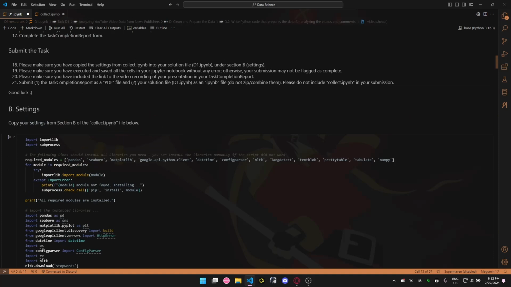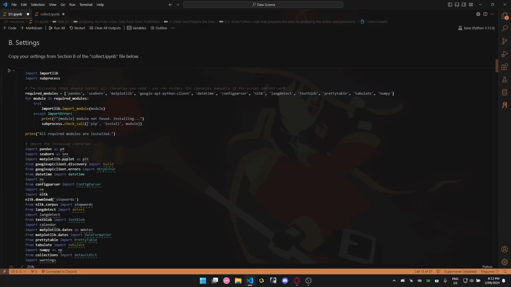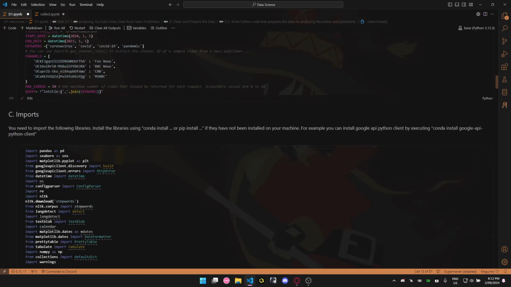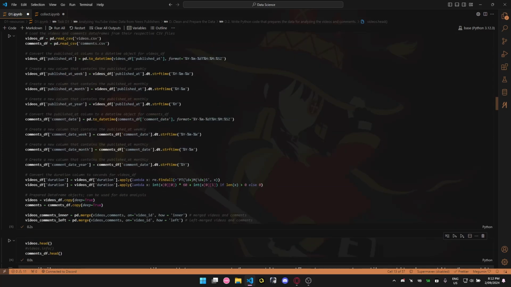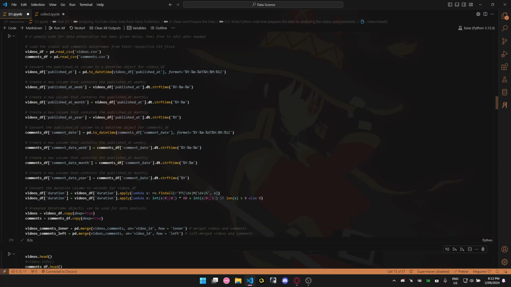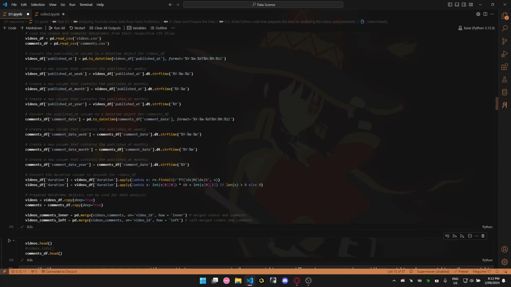In this part, we got the importation of the required libraries and modules. Here we have a preparation of some videos and comments data frame columns, so the data type is correct. As we can see, some columns are in the wrong data type format. Then we have the creation of copies of these data frames, so if we do something wrong, we don't directly affect the main information, and we can make another copy from the main information just in case.